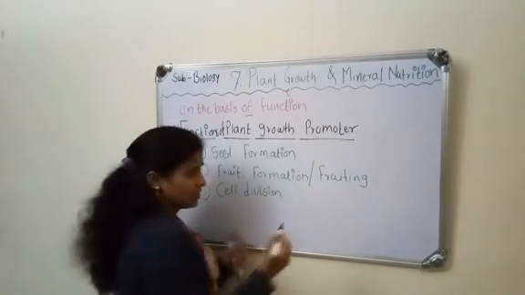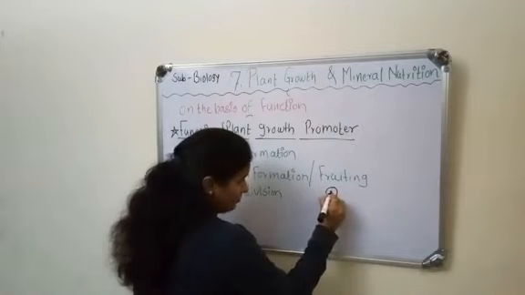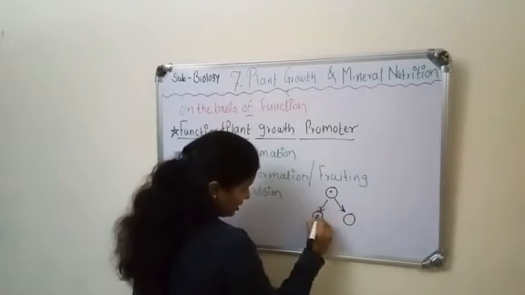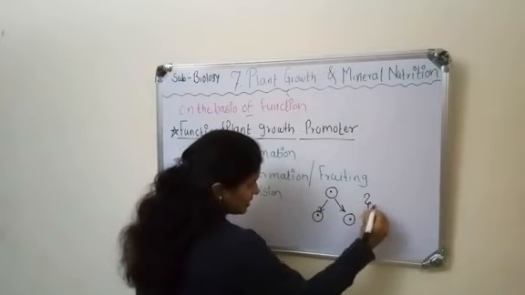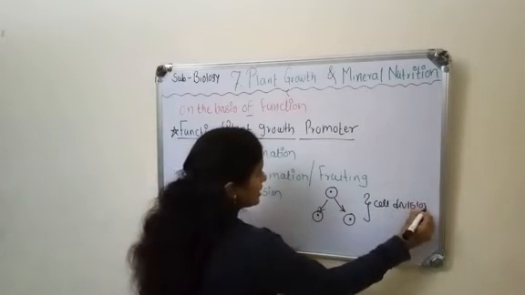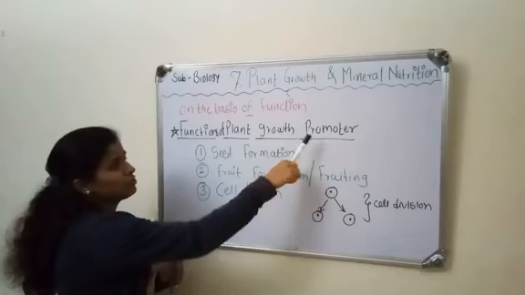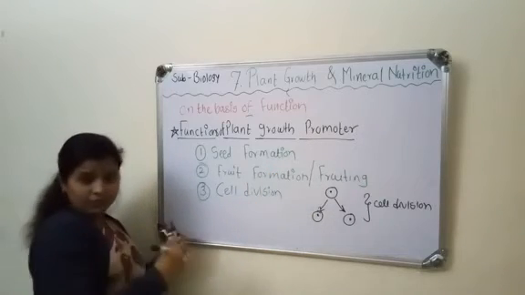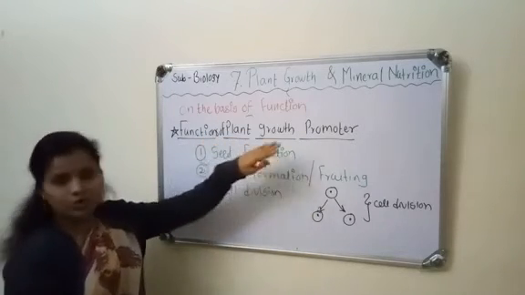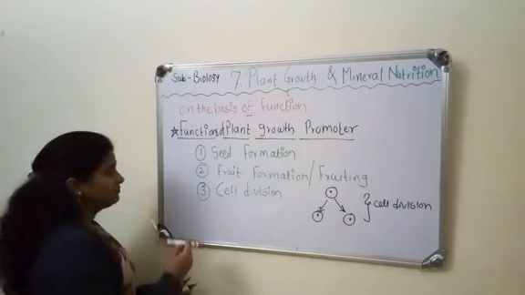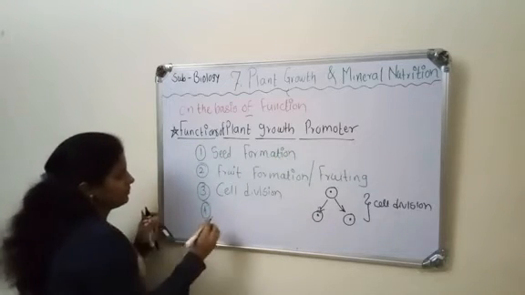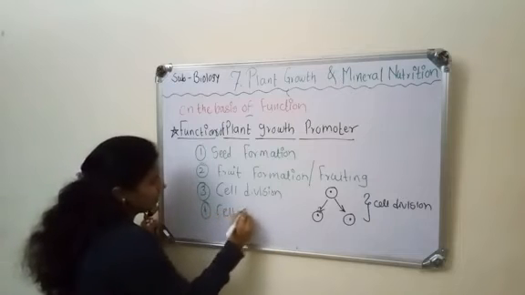In cell division, one cell divides into two cells, and in this process plant growth promoters are required. This is the third function of the plant growth promoters. Fourth is cell enlargement.